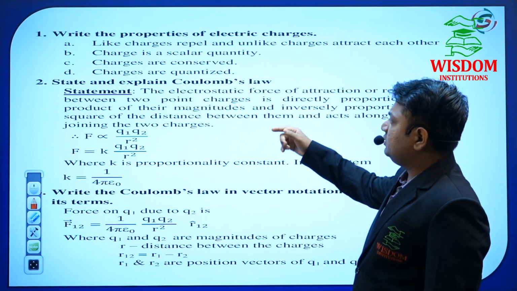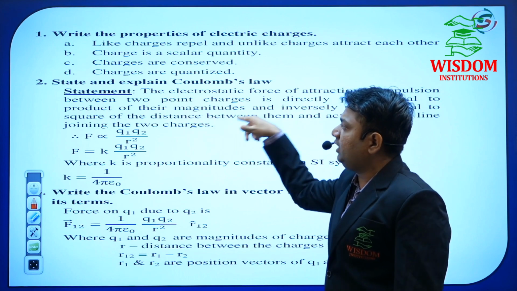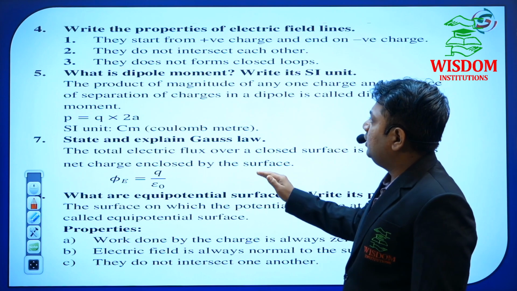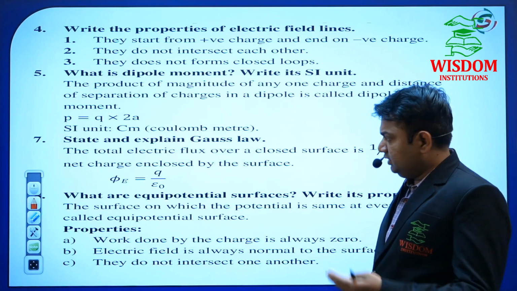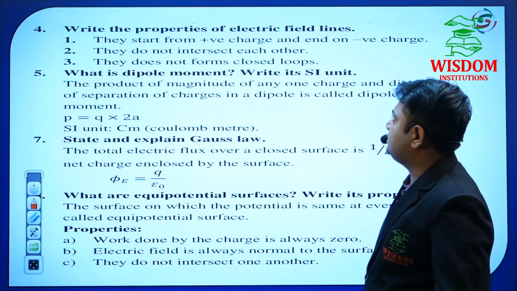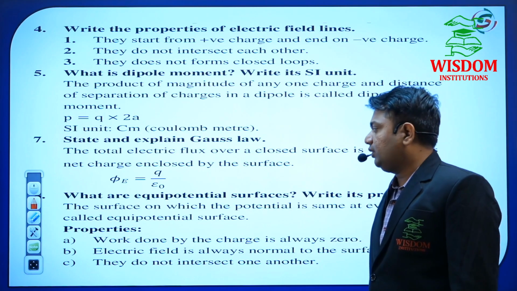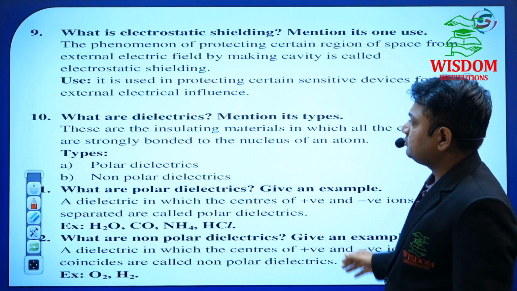That once again, see here, Coulomb's law, he may ask for 1 also. At that time, you have to write only the statement of that Coulomb's law. Okay, so in every chapter I have given certain properties. In this chapter, especially, properties of charges, field lines, and Gauss law are important, and equipotential surface is also important in this chapter. Next one.